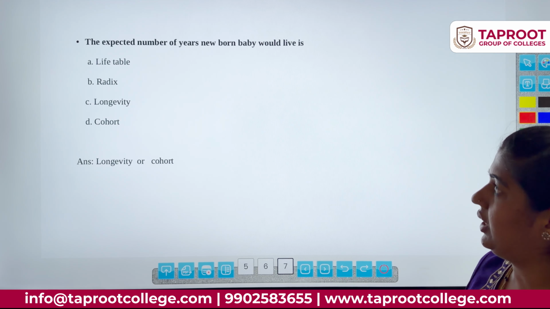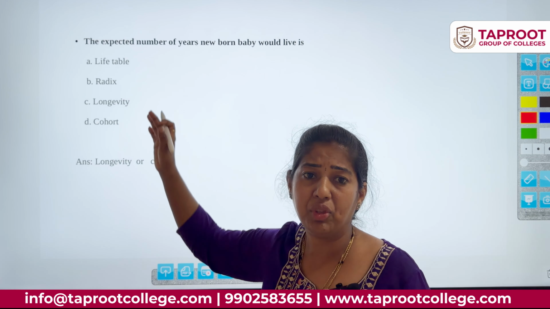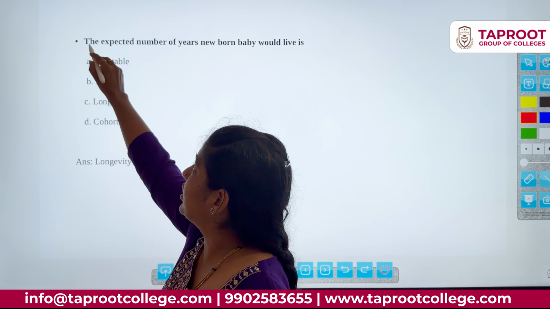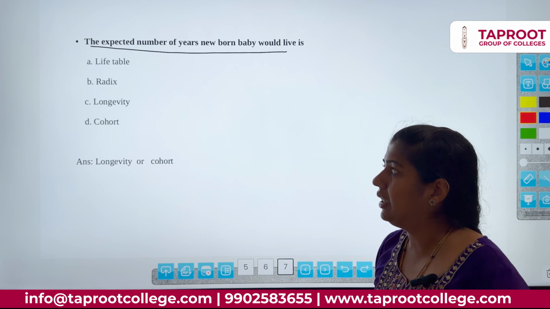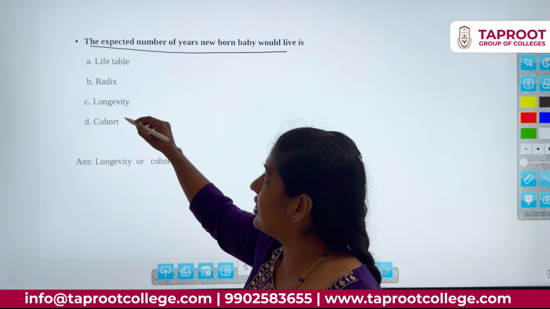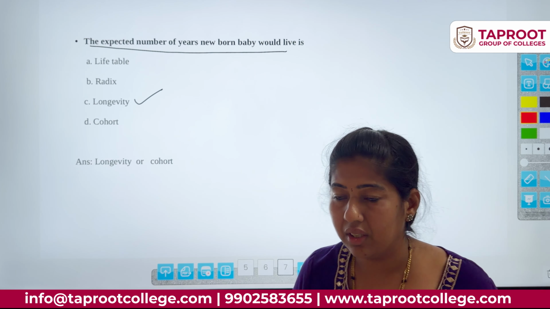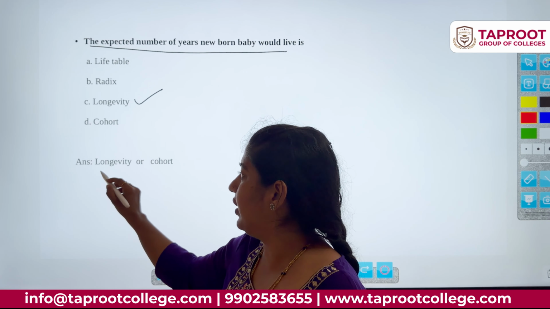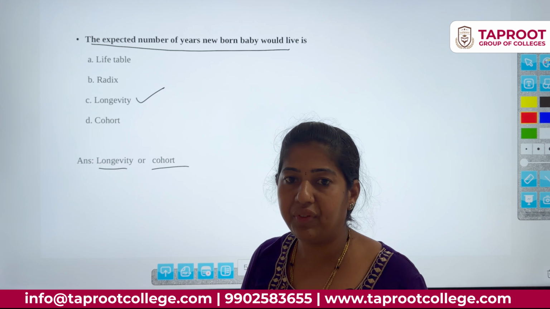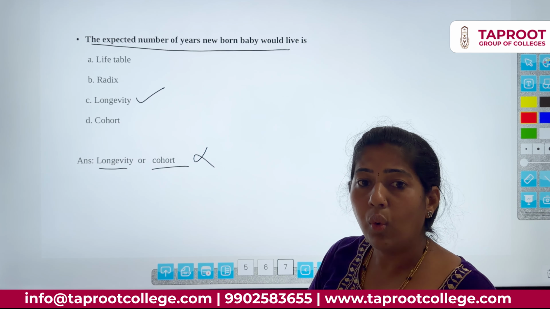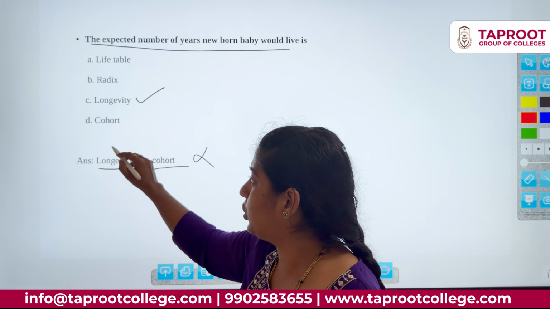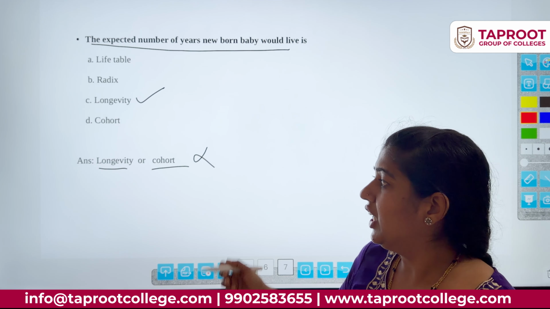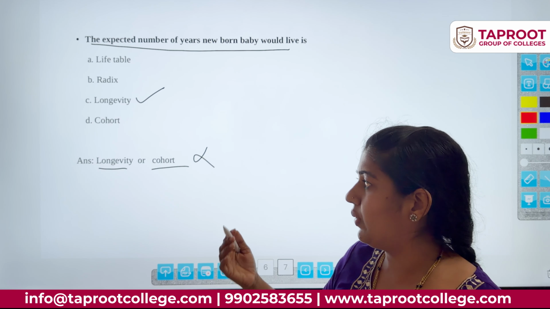One more example is in the MCQ part. They will say, choose the correct answer. The expected number of years a newborn baby would live is, the answer is longevity actually. But what students will do is write longevity or cohort, and you won't get any marks. Only one choice, either longevity or cohort. Don't give two options, give any one option. If it is correct, you will get 1 mark, otherwise no mark.